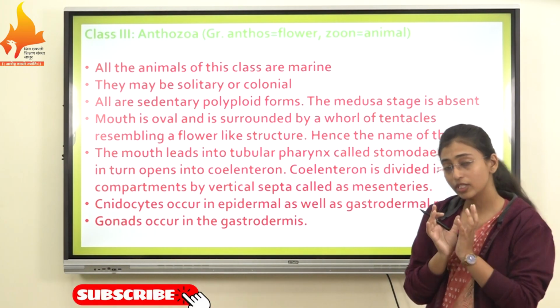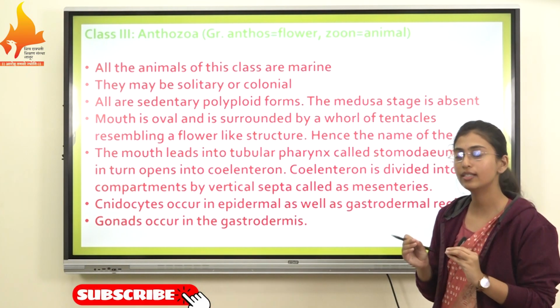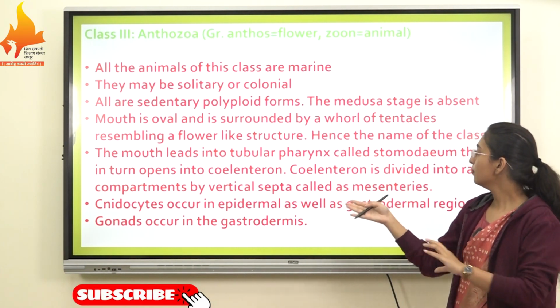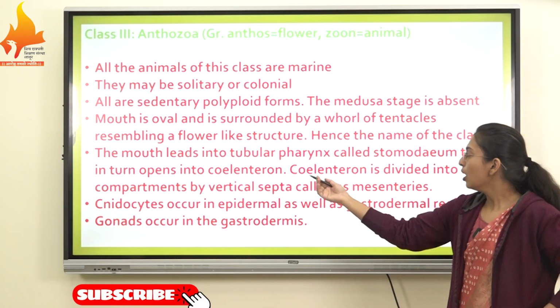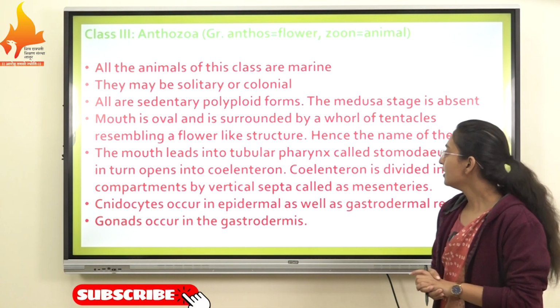Their mouth is oval and surrounded by tentacles which look like a flower, that's why the name Anthozoa.